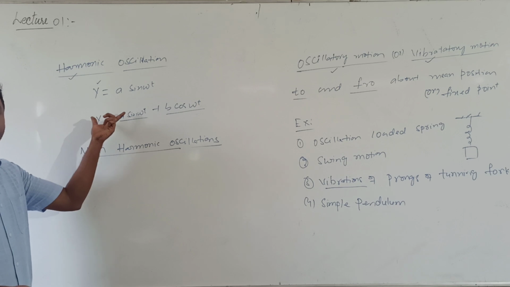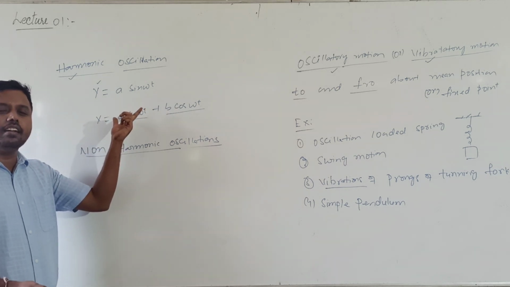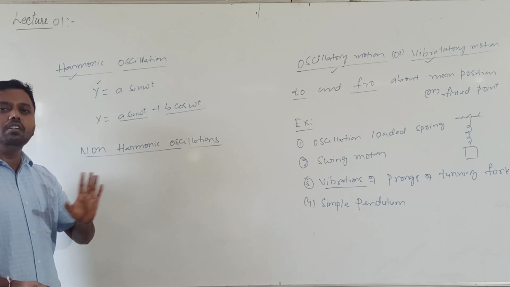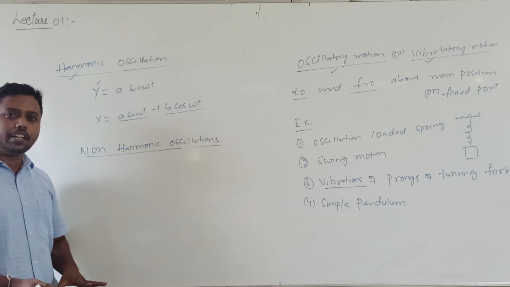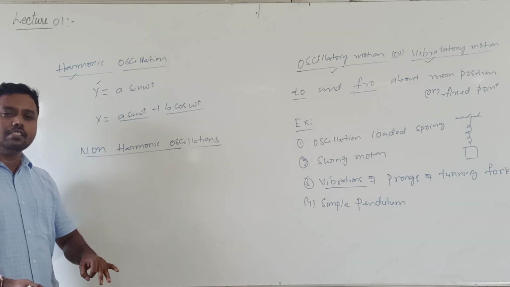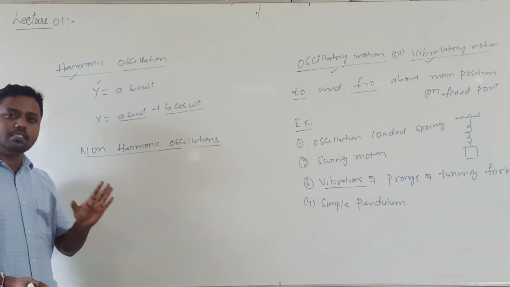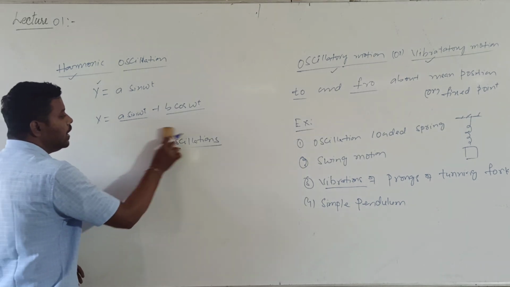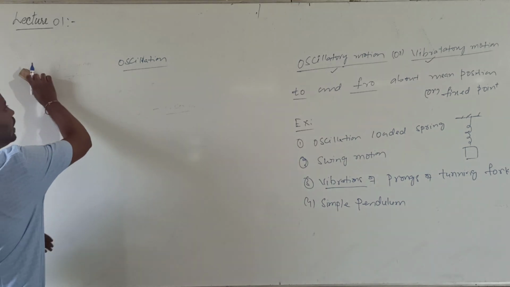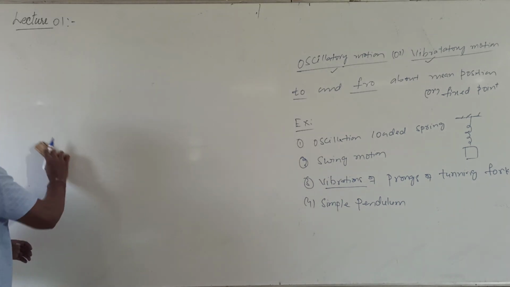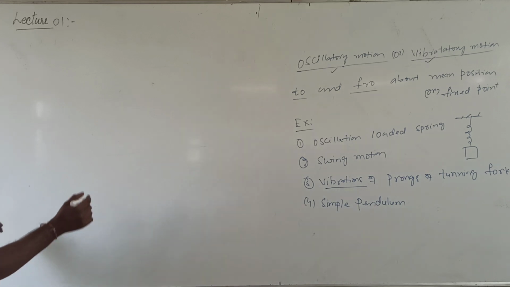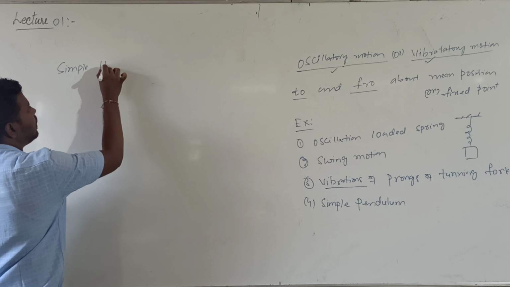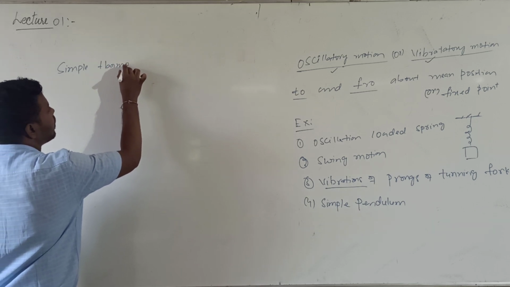If I take other functions like cosecant theta, sec theta, cot theta or tan theta, they do not repeat themselves in regular intervals of time. So all trigonometrical functions are not harmonic. Only those functions which repeat themselves in regular intervals of time are called harmonic. Now, what is the meaning of simple harmonic motion?